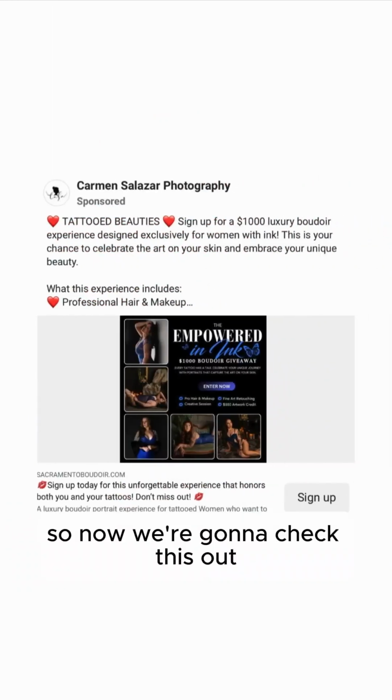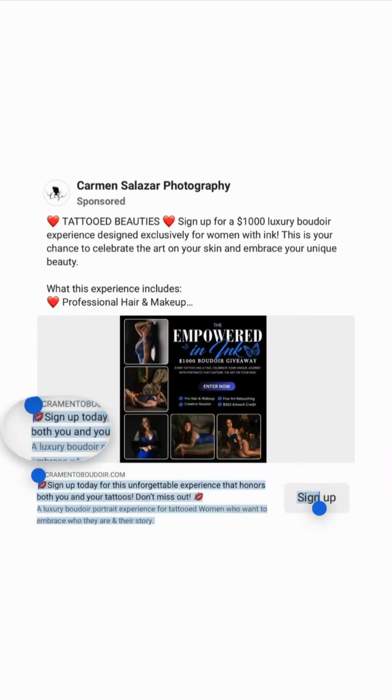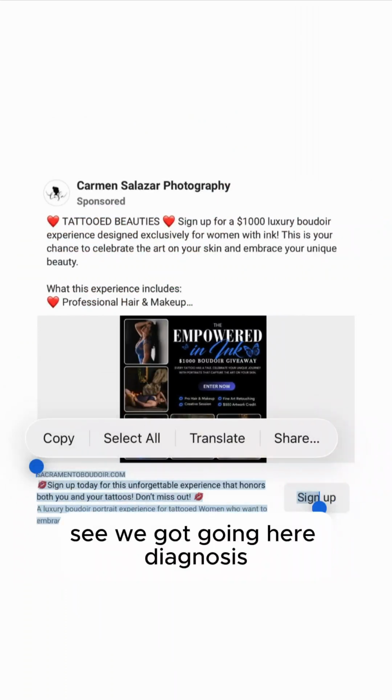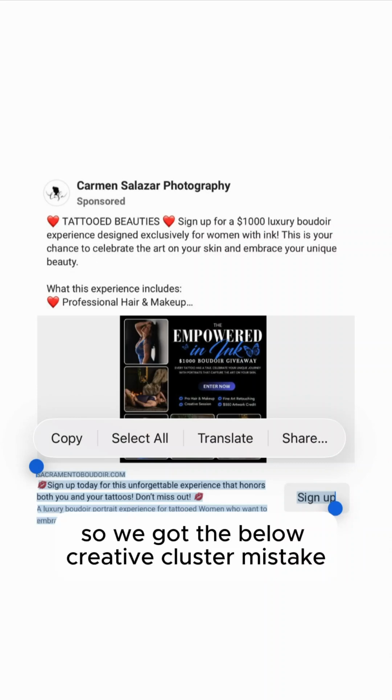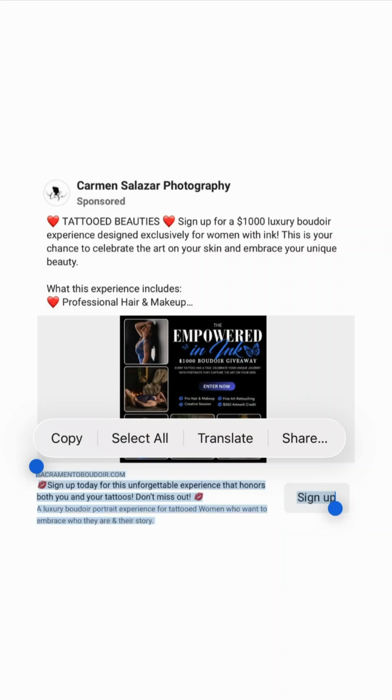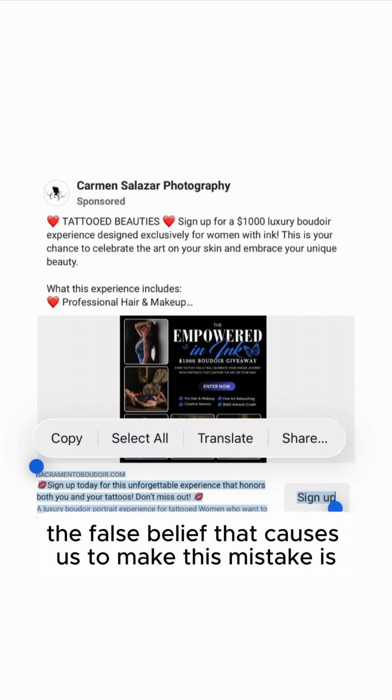So now we're going to check this out. See what we got going here. Going to diagnose to see if we believe it has BLCS, yes or no. So we got the below creative cluster mistake. The false belief that causes us to make this mistake is